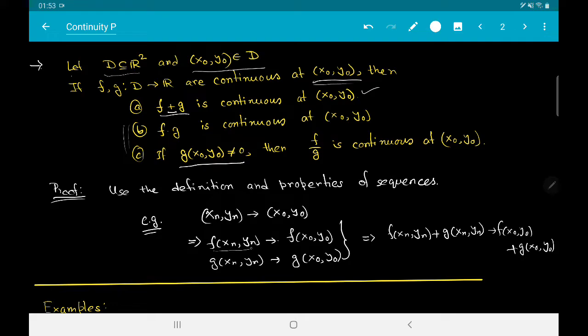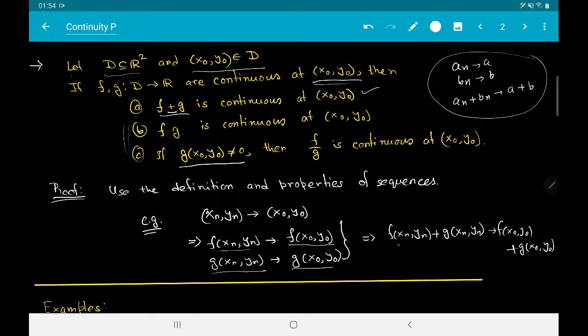We know that (xn, yn) converges to (x0, y0), and f(xn, yn) converges to f(x0, y0), and by continuity of g we know that g(xn, yn) converges to g(x0, y0). Now we know that if you have two real sequences, an converging to a and bn converging to b, then an plus bn must converge to a plus b. You just apply this to say that f(xn, yn) plus g(xn, yn) converges to f(x0, y0) plus g(x0, y0).